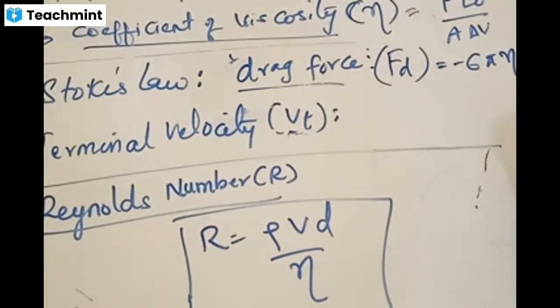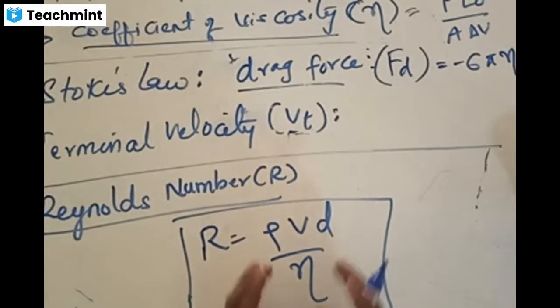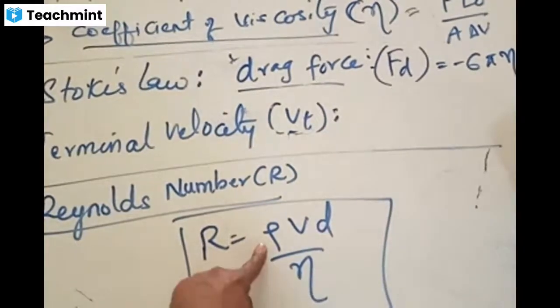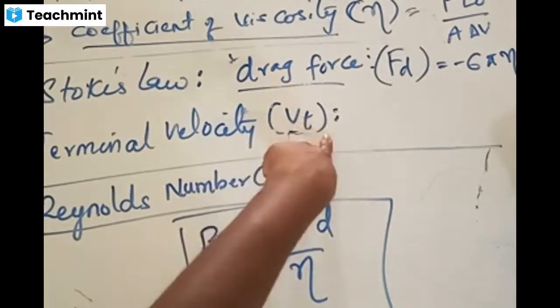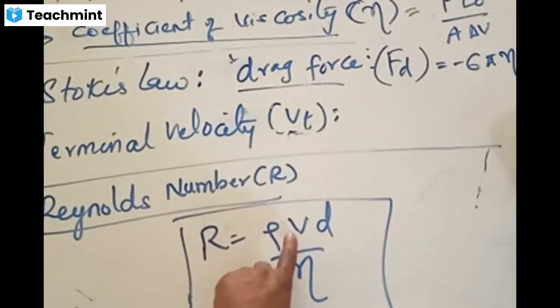Just cross check this. Reynolds number is given by the formula rho v d by eta. Let me first tell you the things in this. Rho is the density of the fluid. V is the velocity of the fluid itself here. Earlier it was the velocity of the object; now in this case, it is the velocity of the fluid. D is the dimension where the fluid is moving. And eta is the coefficient of viscosity.